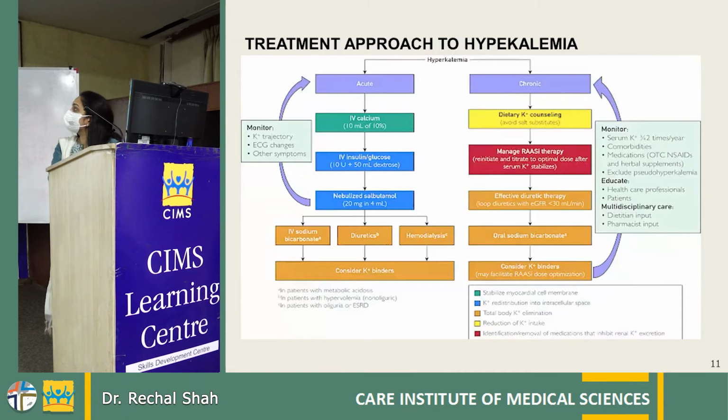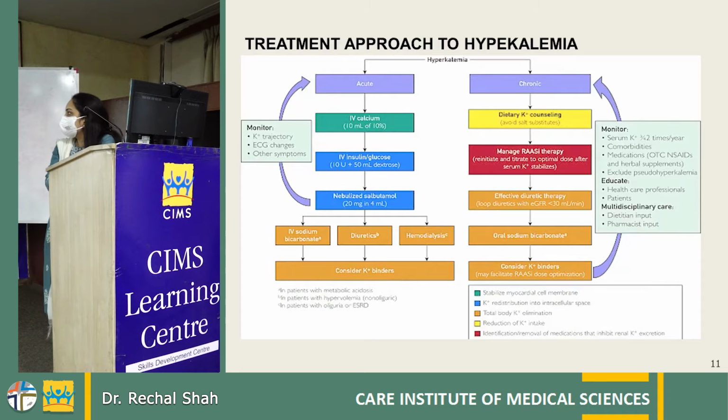So this is the treatment approach for hyperkalemia. First, we have to see whether it is acute or chronic hyperkalemia. In acute cases, we have to immediately go for the treatment in the form of IV calcium, insulin glucose, nebulized salbutamol, followed by IV sodium bicarbonate in patients having acidosis, diuretics in patients who are having fluid overload, and hemodialysis in